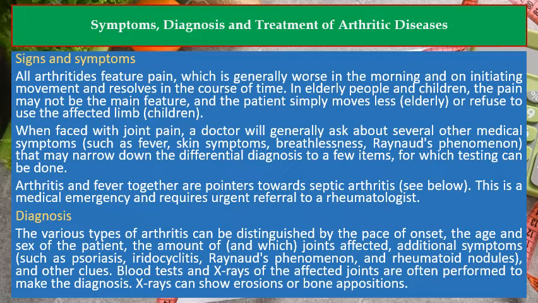Diagnosis. The various types of arthritis can be distinguished by the pace of onset, the age and sex of the patient, the amount of, and which, joints affected. Additional symptoms, such as psoriasis, iridocyclitis, Raynaud's phenomenon, and rheumatoid nodules, are other clues. Blood tests and X-rays of the affected joints are often performed to make the diagnosis. X-rays can show erosions or bone opposition.